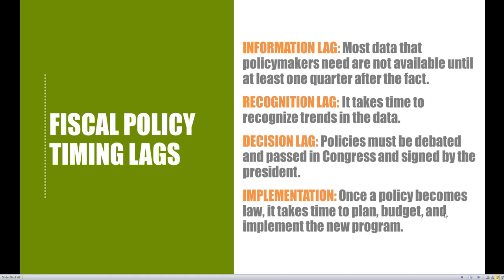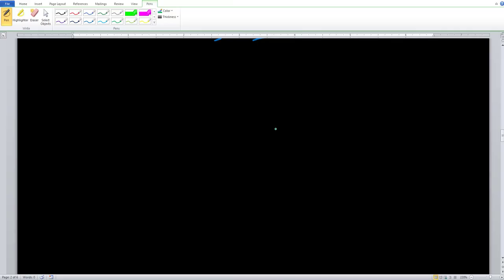So let's go ahead and take a closer look at all of these lags, see what they entail, see exactly how long each lag is going to last, and see exactly what problems we can see when all these lags are taken into account with fiscal policy. So let's take a look at these lags in fiscal policy. Lag number 1 is going to be the information lag.